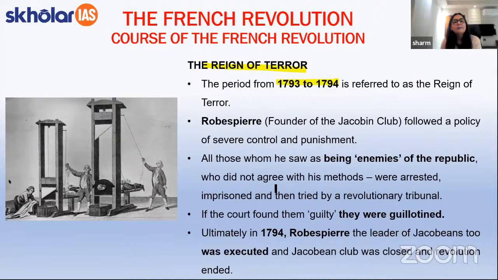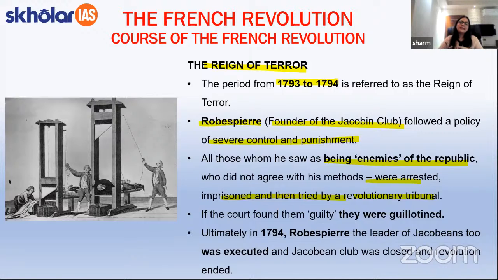And herein, the important person was Robespierre, who was the main leader of this reign of terror. And he was also the founder of the Jacobin Club. Now, Robespierre, students, had followed a policy of severe control and punishment, wherein he used to punish all the people whom he saw as the enemies of Republic. As a part of this, all the people who were seen as the enemies of Republic were arrested, imprisoned, and then they were tried by a revolutionary tribunal. And ultimately, if they were found guilty, they were killed.